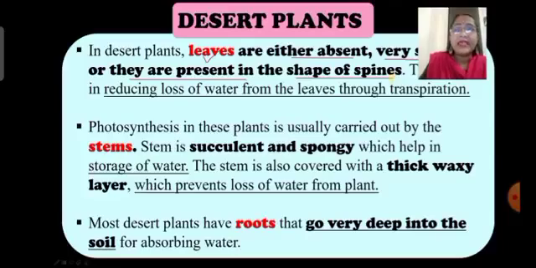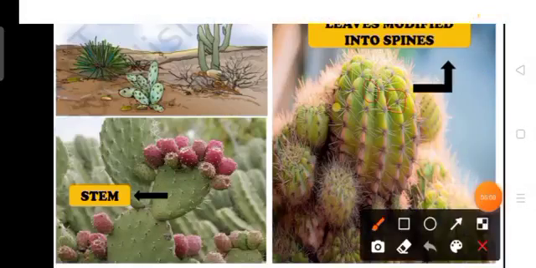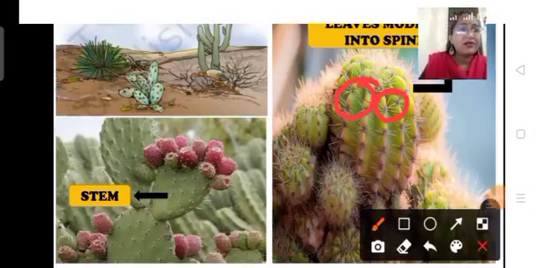And next, in desert plants, leaves are either absent or very small, or they are present in the shape of spines. That means the leaves of desert plants are modified into spine-like structures. Children, here in the image you can see these are the spines. These are the spines which are modified leaves. So children, this cactus plant has many spines. You can see here the spines, which are the modified leaves of the cactus plant or desert plant. And this broad green part is the stem.